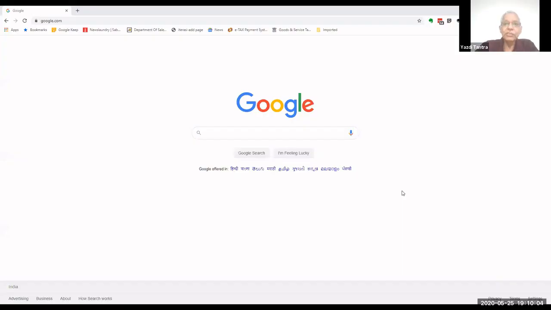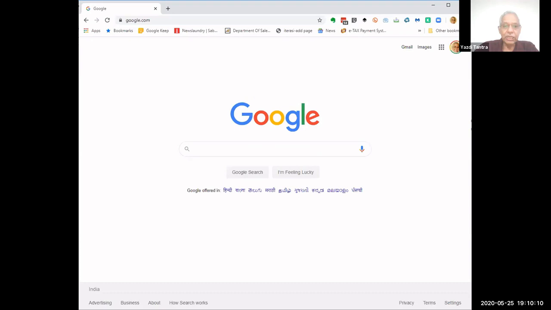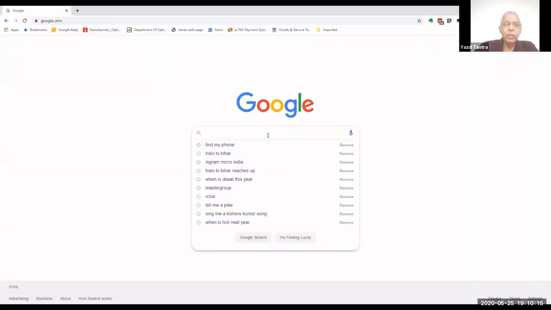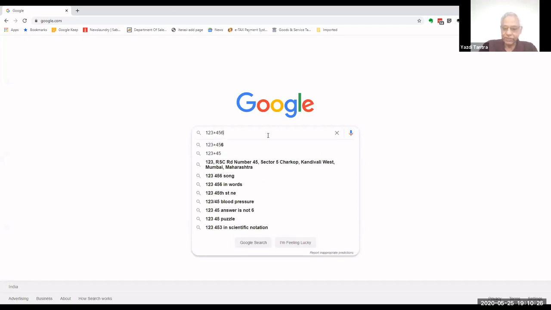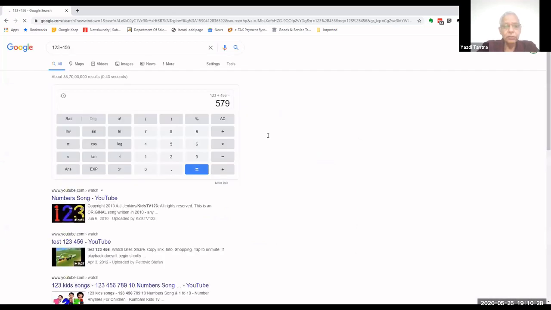So Google is a search engine. Everybody knows that and everybody accepts that, and it is well known. But let us see now what all you can do with Google. Let us see if we can use Google as a calculator. So if I want to say 123 plus 456, it gives me an answer. Okay, so Google is a wonderful calculator.